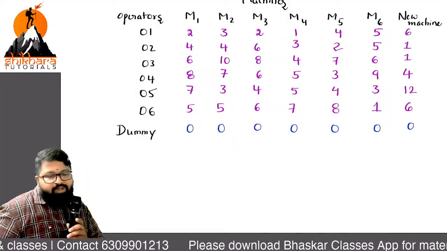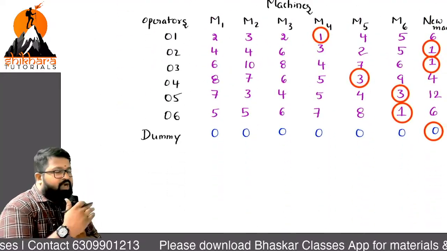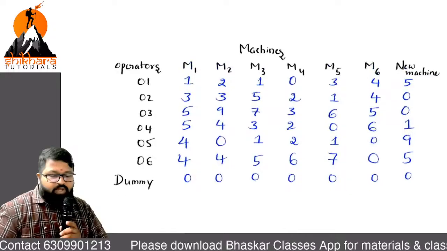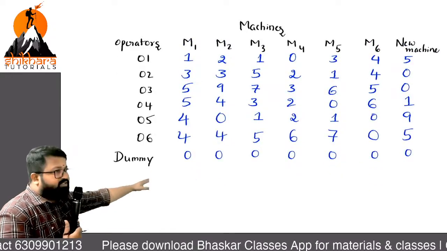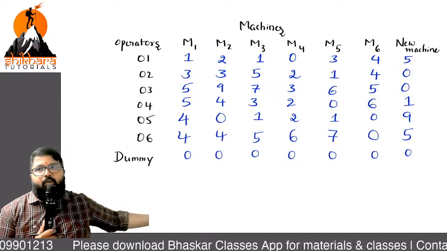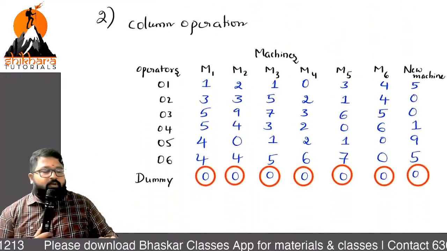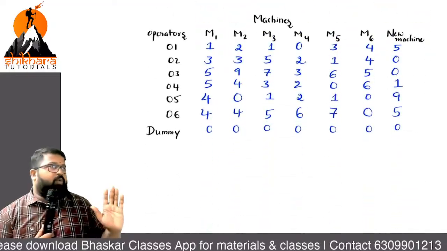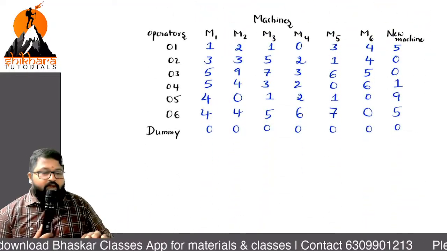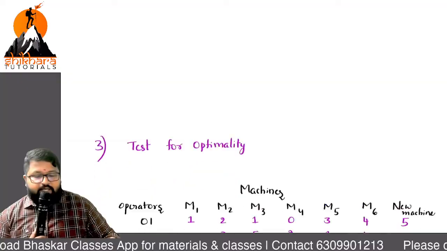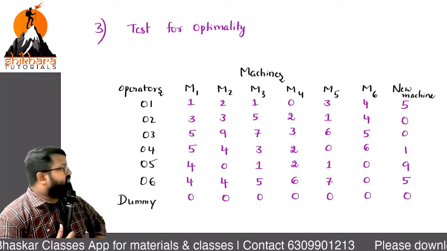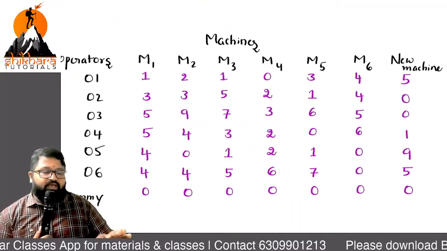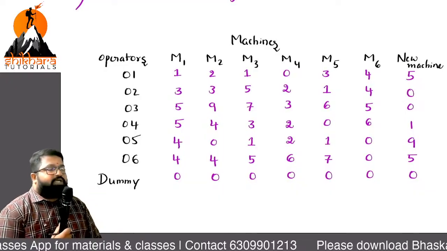Dummy included. Once dummy is included, identified regarding the row operation. And once you are getting the row operation, this is a resultant matrix. Once this part is done, what is the next step? Column operation. Done here for showing you. But in exam, not required because you will get the same answer. Now, once this part is done, what is the next step? Test for optimality. So listen carefully with this aspect. What is the rule there?